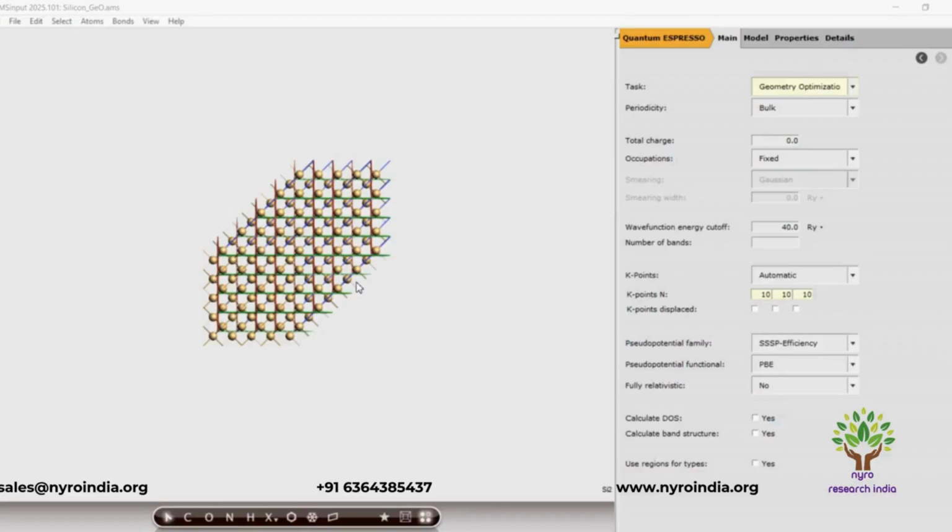The PW.X module performs self-consistent field or SCF calculations, structure optimization, and dynamics, while PH.X computes vibrational properties such as phonons and electron-phonon interaction. Additional modules like NEB.X, CP.X, and PP.X allow users to explore reaction pathways, perform molecular dynamics, and analyze charge densities, band structures, and density of states. This modular architecture makes it highly flexible for both routine and advanced simulations.